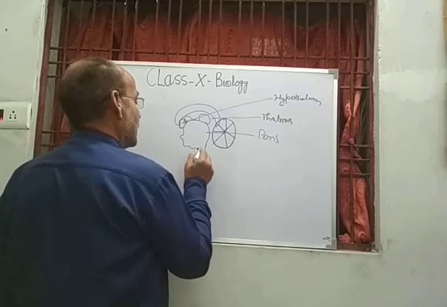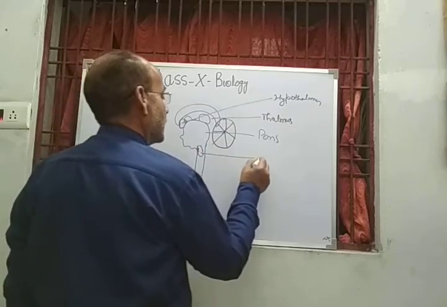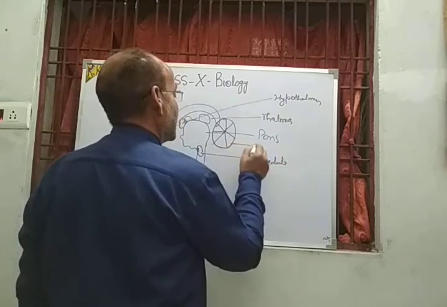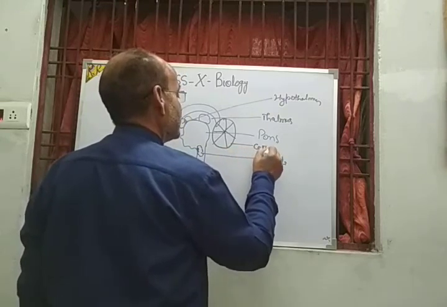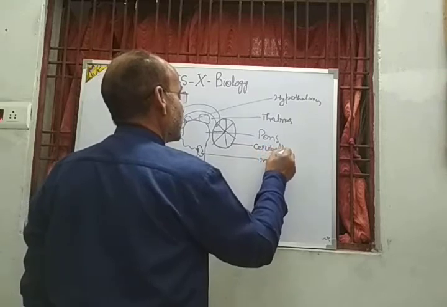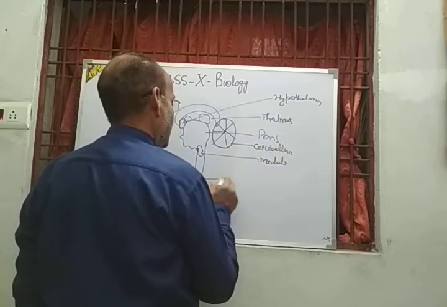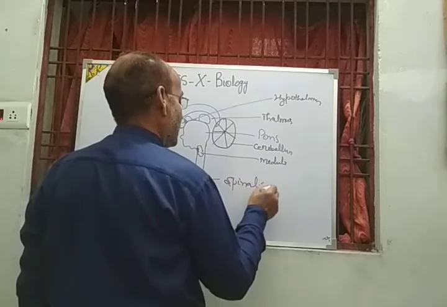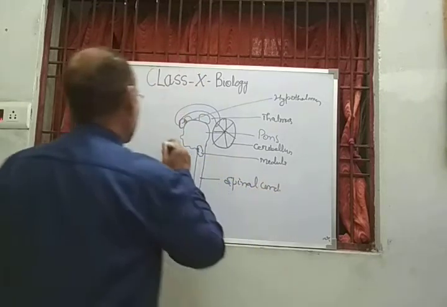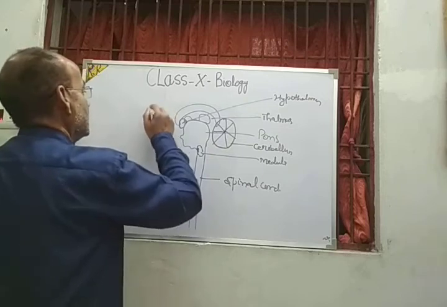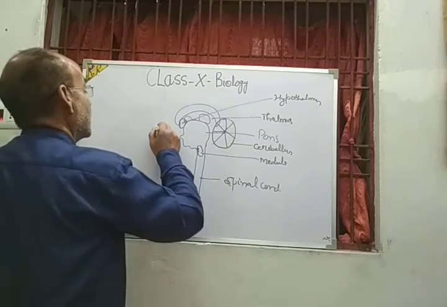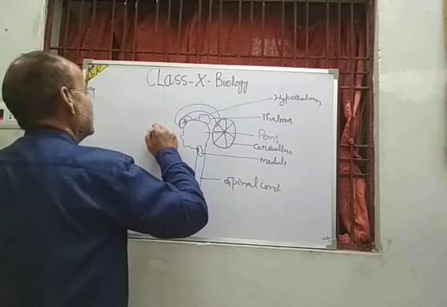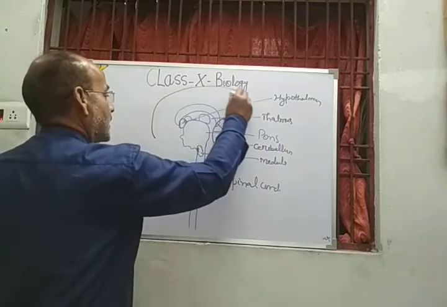This one is the medulla oblongata. This is the cerebellum, and this is the spinal cord. And now the covering of the brain is known as the cranium. This is the cranium.